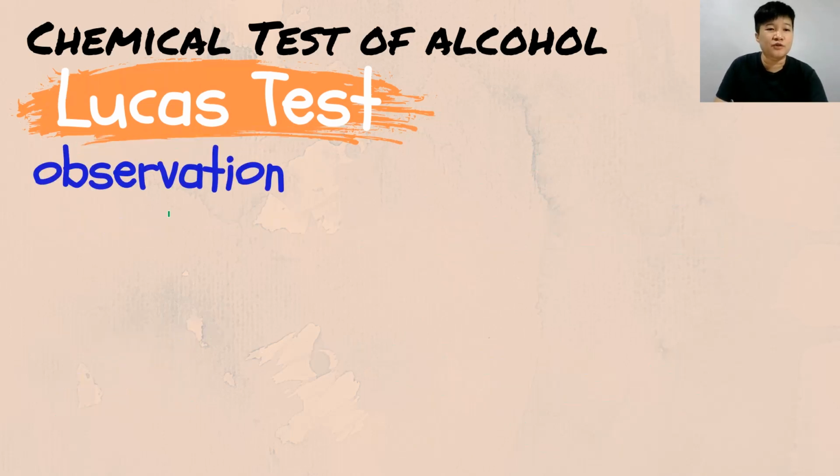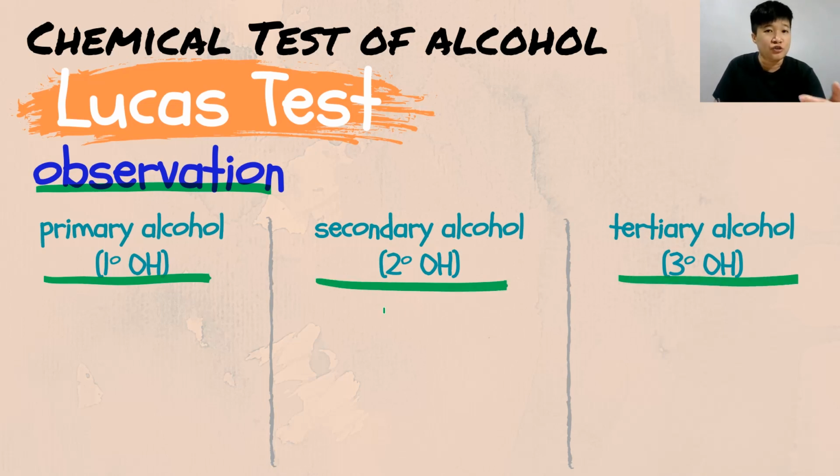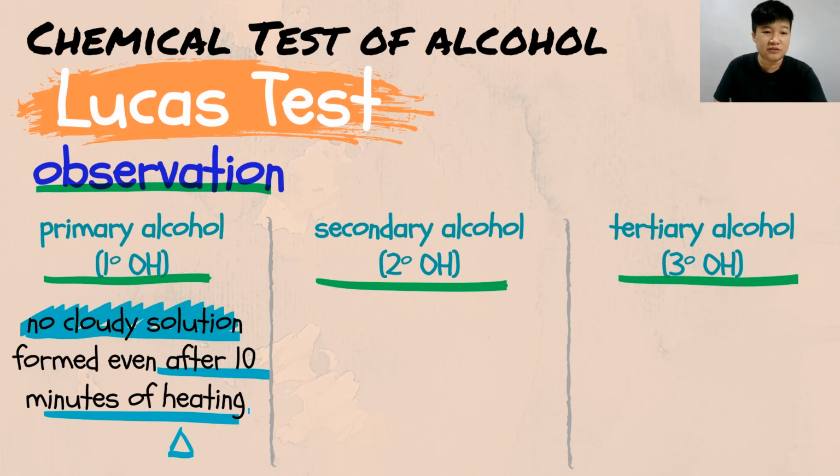Next, let's move to observation. What would be the observation when your alcohol reacts with Lucas reagent? We know that the function of the Lucas test is to differentiate the classes of alcohol. So your primary alcohol, secondary alcohol, and tertiary alcohol should give you different observations. Let's start with the primary. When the primary alcohol reacts with the Lucas reagent, it will form no cloudy solution even after 10 minutes of heating. So your primary alcohol requires heating, and there will be no cloudy solution formed even after 10 minutes of heating.